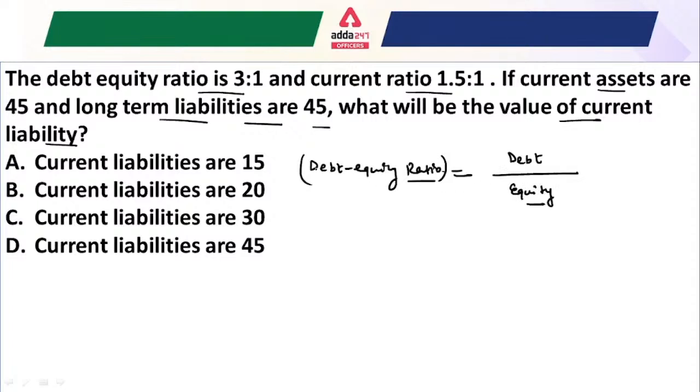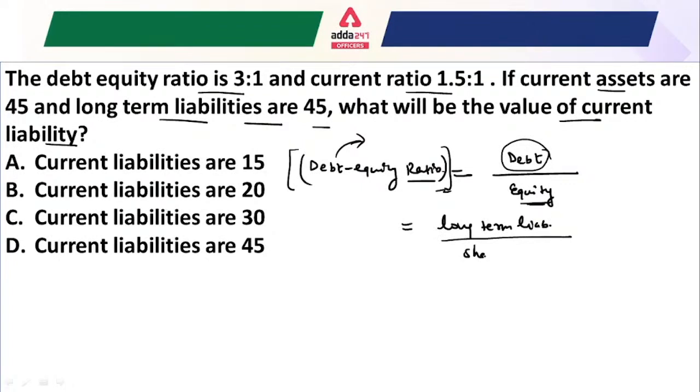But in accounting, because this is related to your long term solvency ratio, and we always recommend analyzing any company's long-term debt, instead of using the debt we always use the long-term liabilities, and it is divided by the equity, or say shareholders fund.